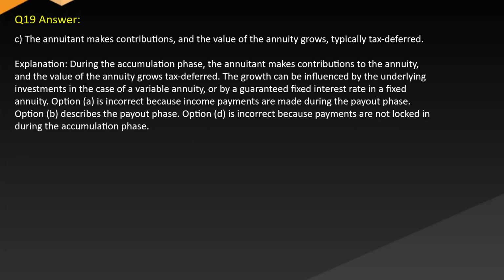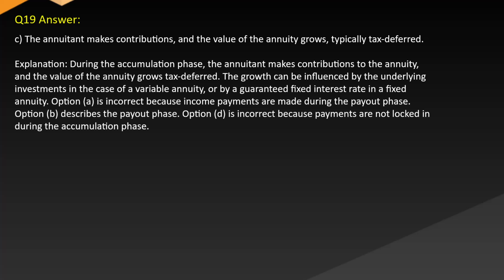Answer: C. The annuitant makes contributions and the value of the annuity grows, typically tax deferred. Explanation: during the accumulation phase, the annuitant makes contributions to the annuity and the value of the annuity grows tax deferred. The growth can be influenced by the underlying investments in the case of a variable annuity or by a guaranteed fixed interest rate in a fixed annuity.